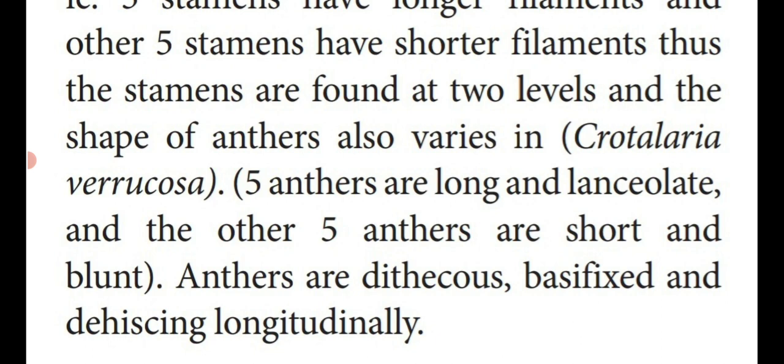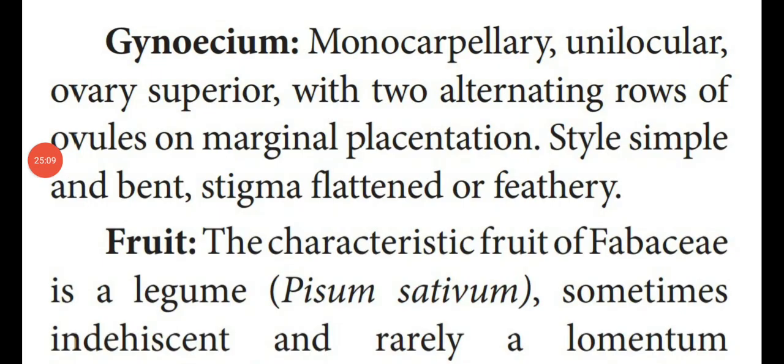Anthers are dithecous. Theca means lobe, chamber. 2 lobes are there, dithecous. Attached to the filaments at the base, that is basifixed, and the dehiscence is in a vertical line, that is said to be longitudinal. Longitudinally dehisces and liberates the pollen grains outside. Next, the gynoecium is the female reproductive organ.